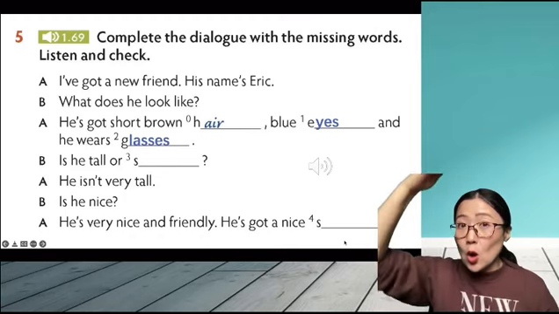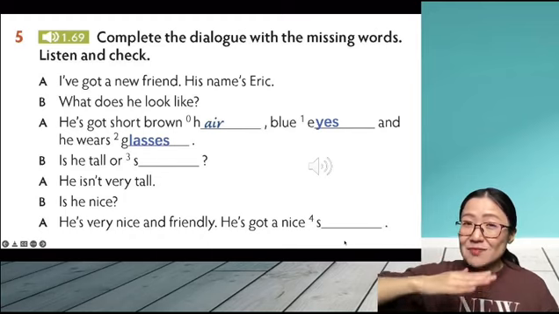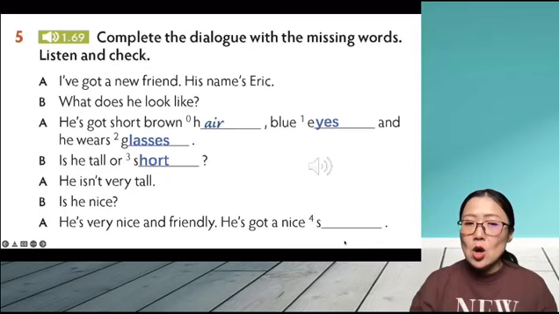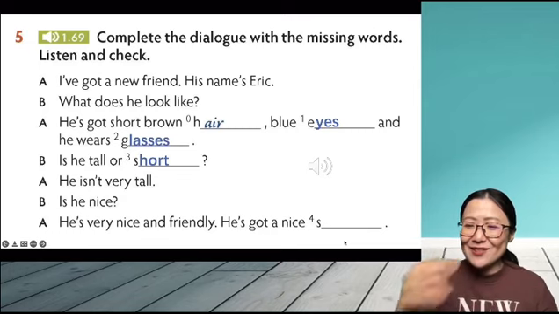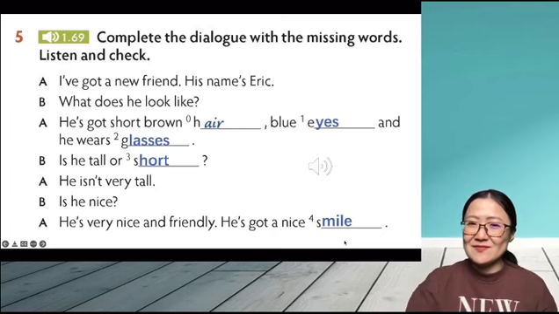Is he tall or what? Short, right? Is he tall or short? He isn't very tall. Is he nice? He's very nice and friendly. He's got a nice what? I think it's nice smile, right? Okay, and now let's listen and we can check our answers.